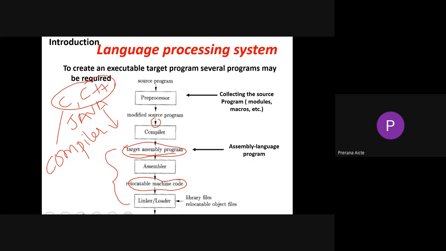The compiler translates the source program, or high-level program, into target program or target code. If we talk about the C and C++ compiler, the outcome generated by it we call a .obj file or .exe file, an object file or executable file. The target code generated by Java is a .class file.